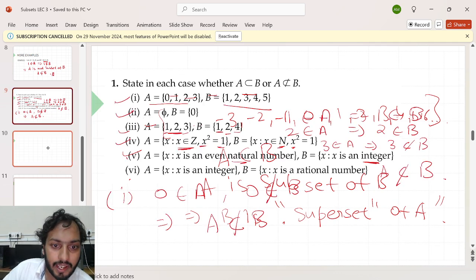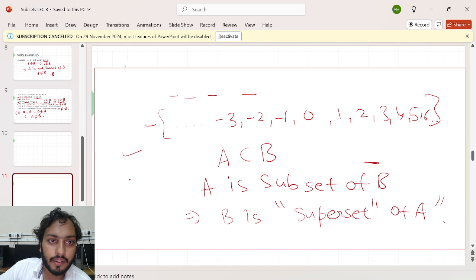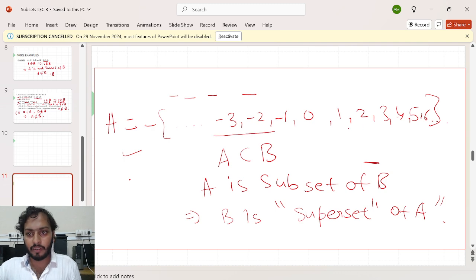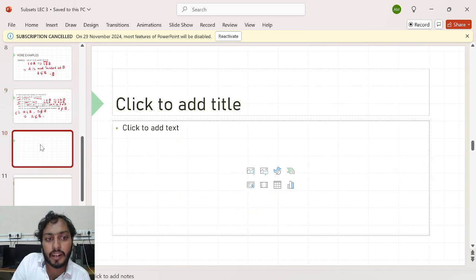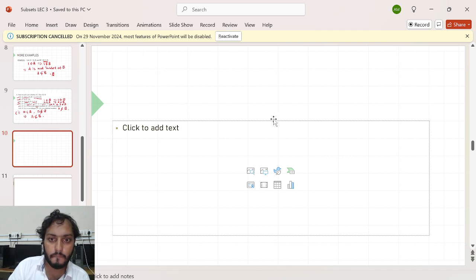So what is my set A? The collection of all integers. The set A contains all integers, all negative numbers, all positive numbers, including zero. Right? Okay. Now what is my set B? The set B is all rational numbers. Set B contains all rational numbers, right?